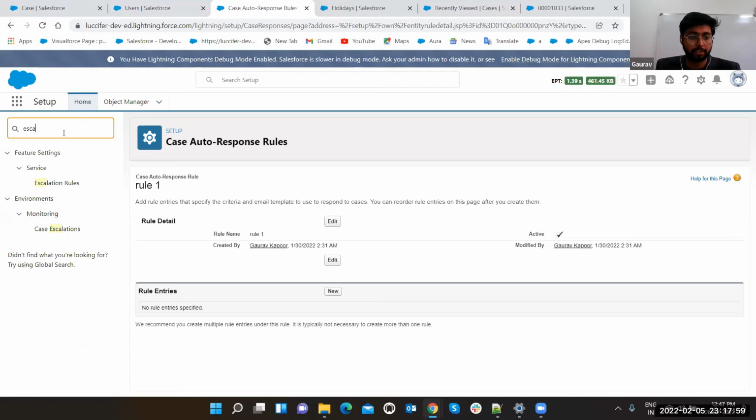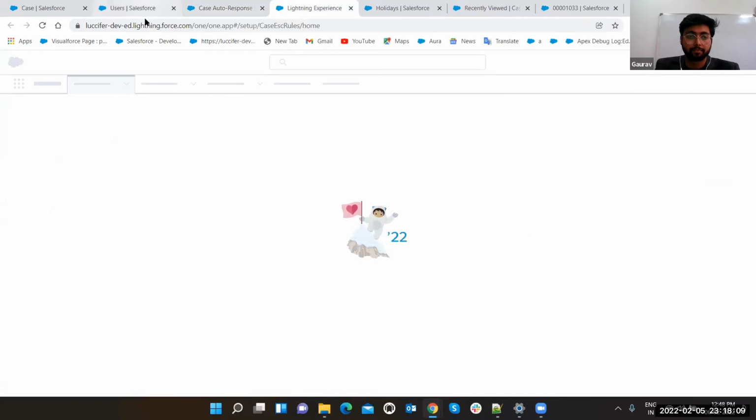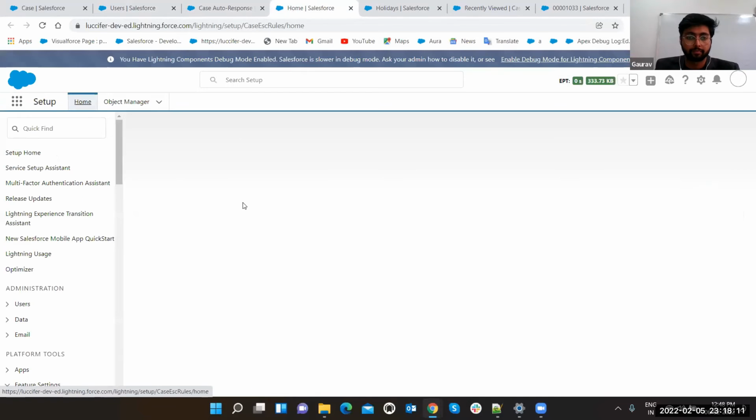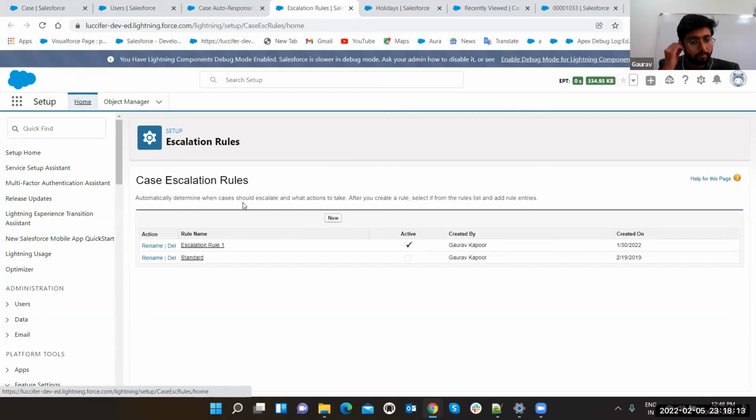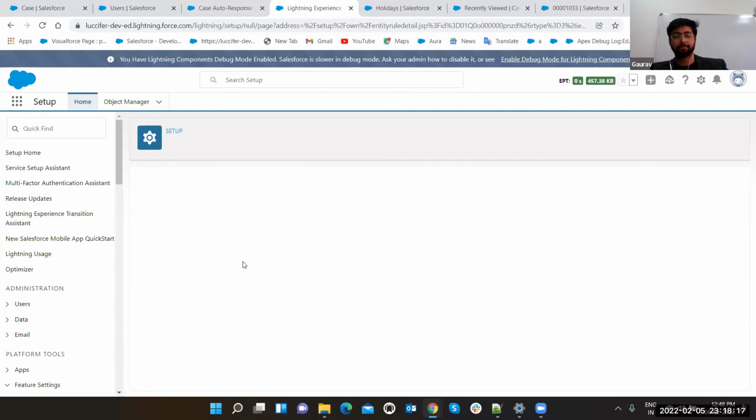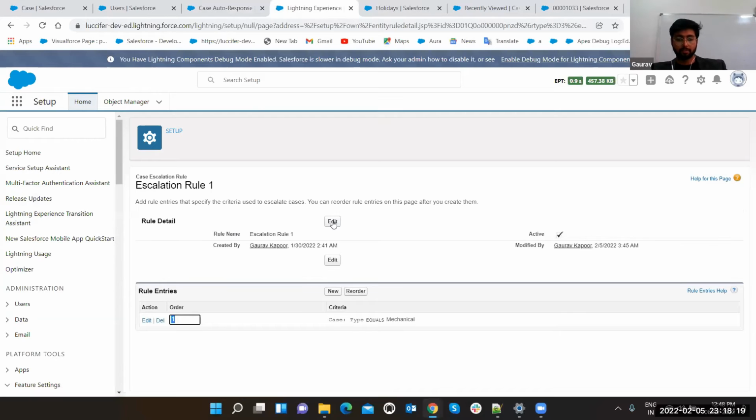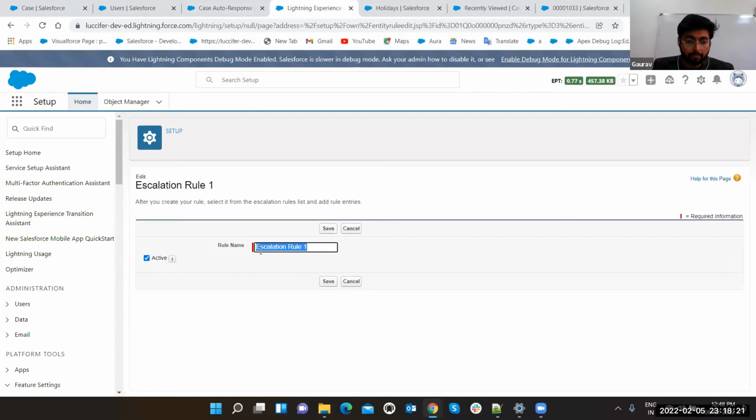Just search escalations here. These are different things: escalation rules and case escalations. We are going to discuss both. First, let's see escalation rules. Let's see escalation rule 1. First of all, let's create it. Just give the name. Whenever you click on the new button, it is going to ask you the name and the active checkbox. Click on the save button.